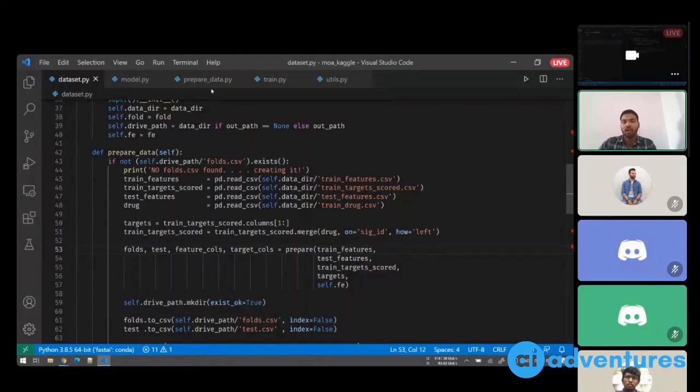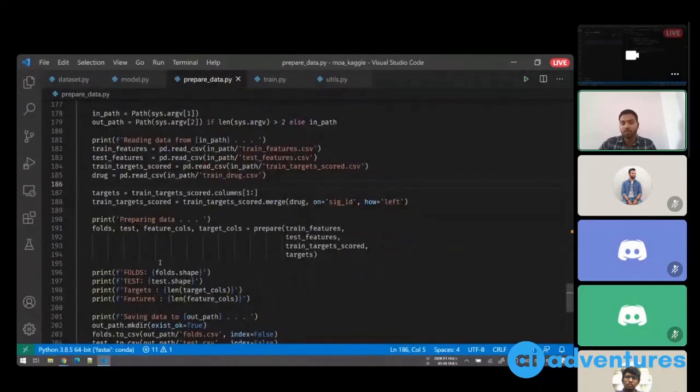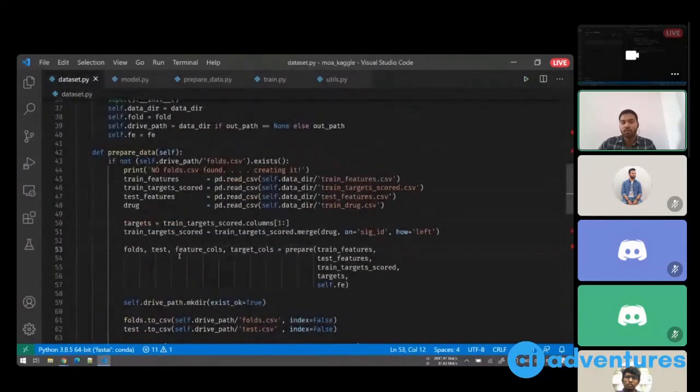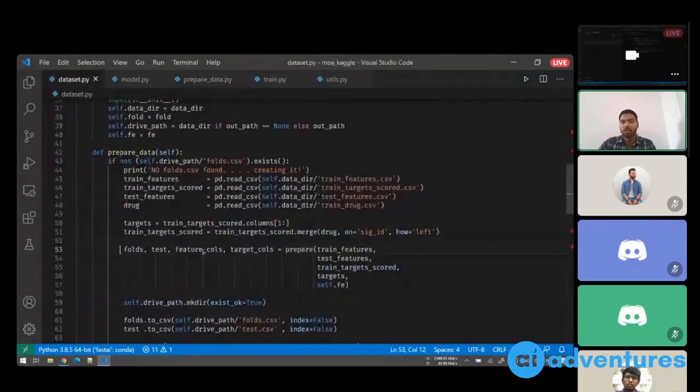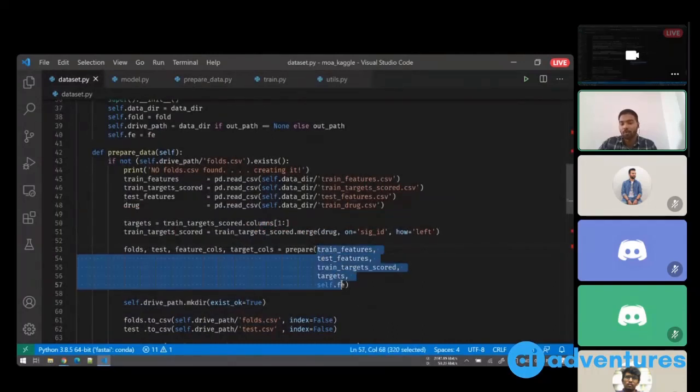So now, while testing this, I wrote this piece of code, but now when I'm trying to use it, I'll simply copy this piece of code from here to here, because this piece of code also acts as a documentation of what arguments this prepare function will take and how we get these arguments.